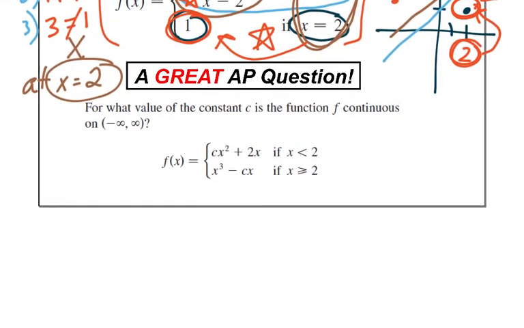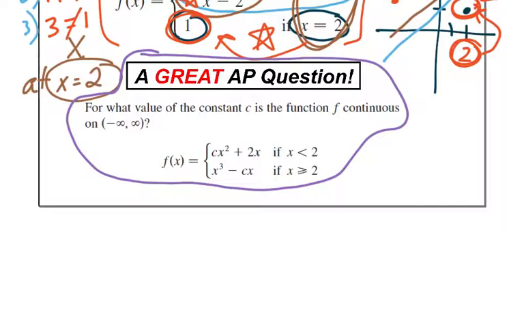That ends with a beautiful AP question. I love this multiple choice question. It's on there almost every year. And it's usually a 2-minute question, but there's a bit of algebra here. Question says, for what value is c if this piecewise graph of f of x is actually continuous everywhere? So we want this graph to be continuous. What does c have to be equal to? Okay, go ahead and pause the video and just play with it a little bit. Try the 3 steps for continuity and see if you can solve for c. If you're totally confused, take a pause for a minute and then I'll walk you through in just a sec.